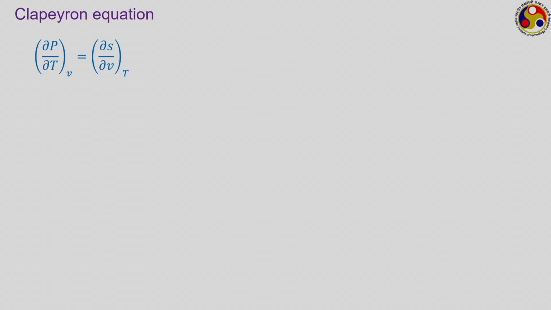Clapeyron equation is the application of the Maxwell's relation during a phase change process. It can be any kind of phase change process, liquid to vapor, solid to liquid, or solid to vapor, or vice versa, but the Clapeyron relation provides us a generalized platform of calculating the changes in entropy and changes in enthalpy during a phase change process. Now, this is one of the Maxwell's relations that we have developed in the very first lecture of this module.